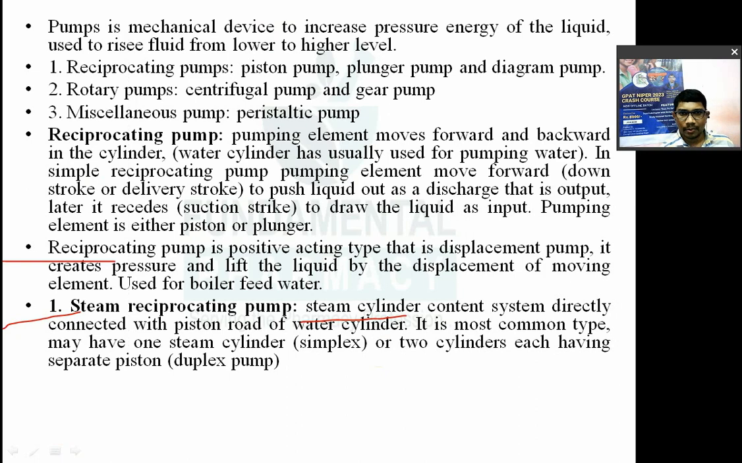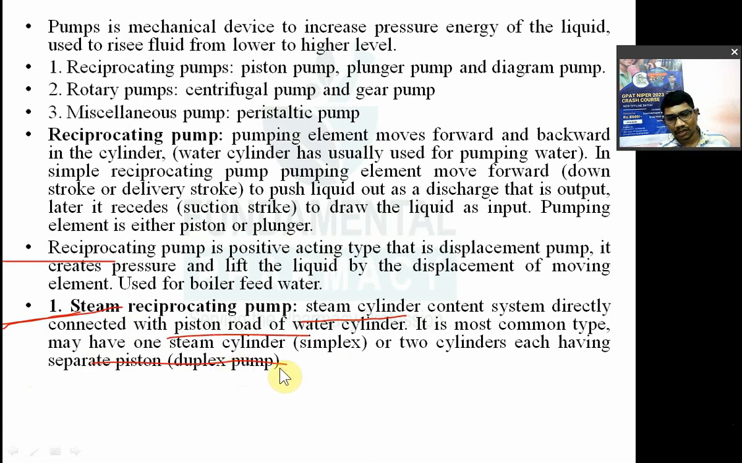सो स्टीम रेसिप्रोकेटिंग पंप. सो स्टीम सिलेंडर कंटेन्स steam directly, so it is connected with the steam cylinder. That steam cylinder is connected directly with the piston or rod. जो भी piston rod है या फिर piston है, so at that steam cylinder is attached to the water cylinder. मतलब ये piston तो water cylinder में रहेगा, so piston will be in the water cylinder, but to move that piston or rod, so steam cylinder is attached to that. That is a steam reciprocating pump. Okay, it is the most common type.